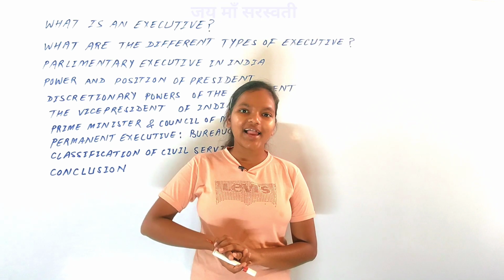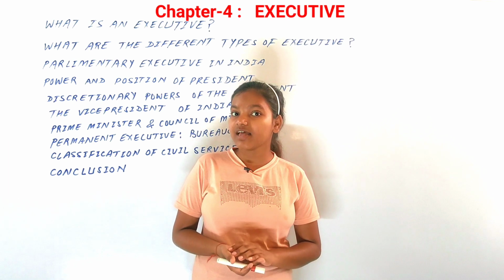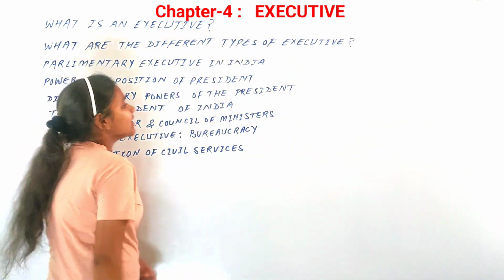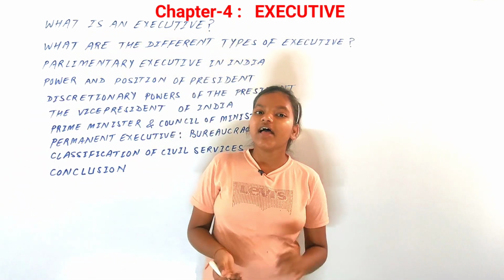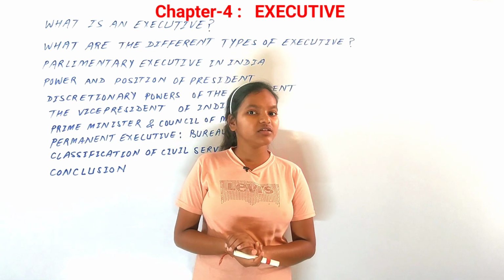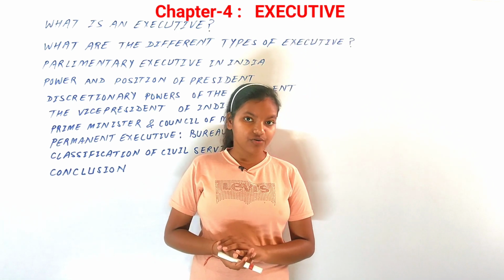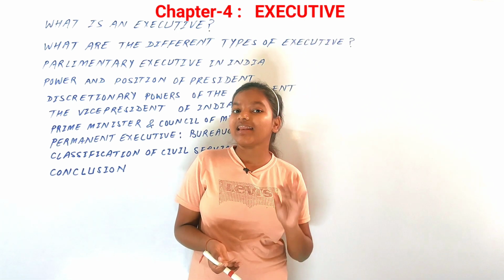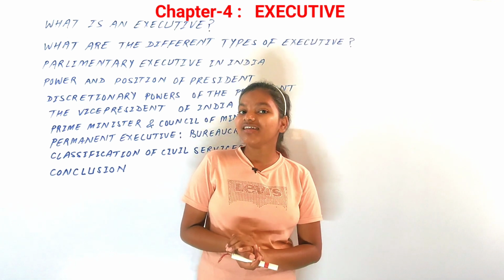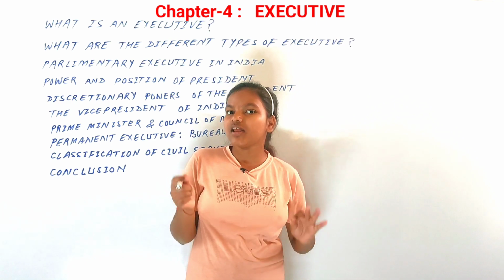In this video, I'll explain the 4th chapter of Class 11th Political Science, and the chapter that we have got for this video is Executive. Now, executive. As we know, legislature, judiciary and the executive form the three organs of the government, and the constitution ensures that there is coordination and balance maintained among these three, because they are necessary for the welfare of the people and maintaining law and order in a country.